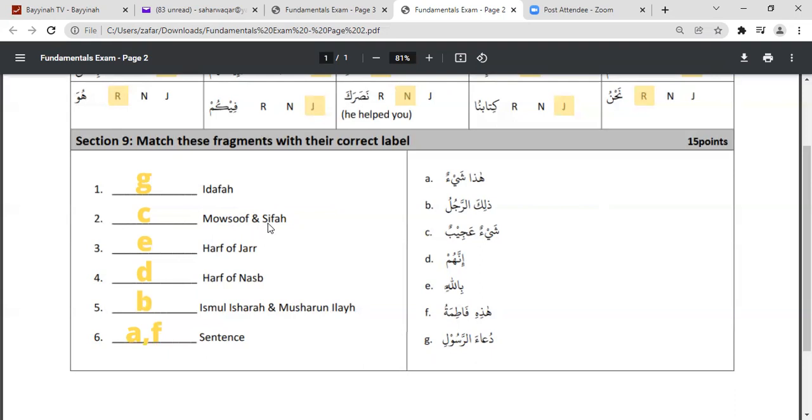Mausuf sifa, if we remember, the noun and the adjectives have to be the same in all the 4 properties, right? So over here, hada shay'un, and this is basically the ism ishara, both of them, and then we come to shay'un ajibun. If we see, both of them are proper. Both of them are basically heavy, and yes, rafa status, so it is status, and then number is singular.